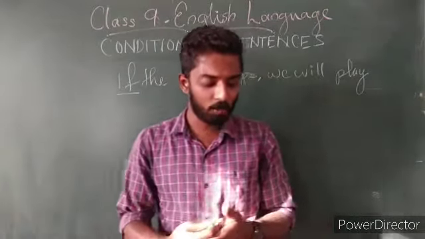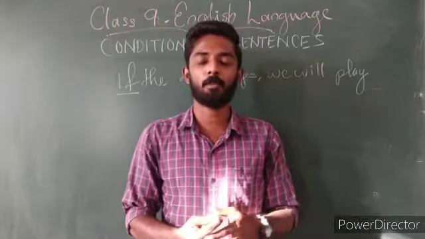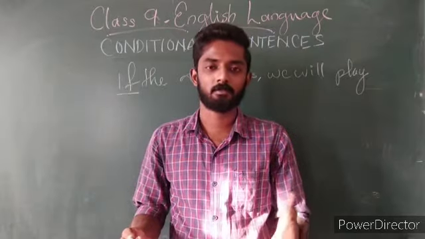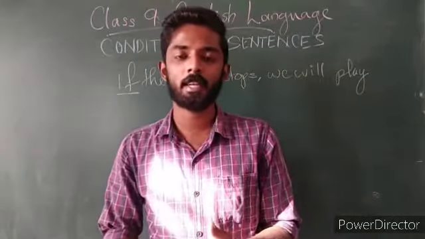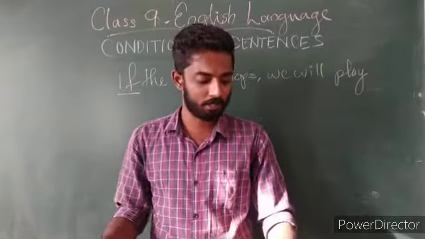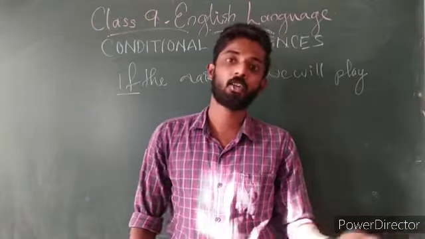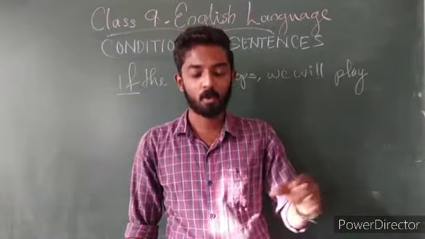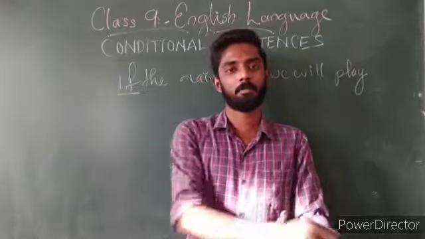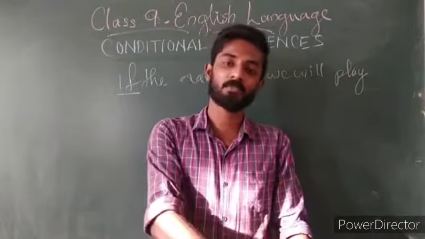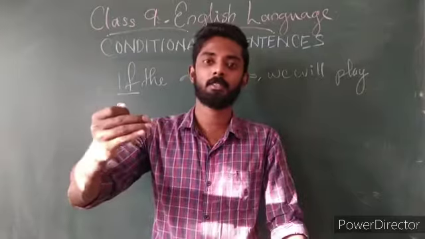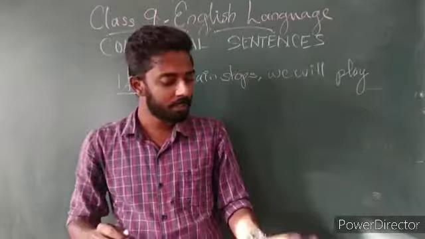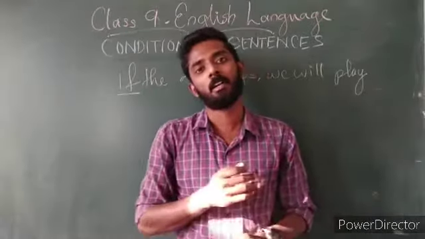And the last type is where the if clause will be in past perfect, and the independent sentence will be in a would conditional. For example, talking about the imagined situation and the consequences then. If I had got a scholarship, I would have gone abroad. So it is speaking about the imagined situation in the if clause, and the consequences which happen then, or afterwards, in the third type of conditional sentences.